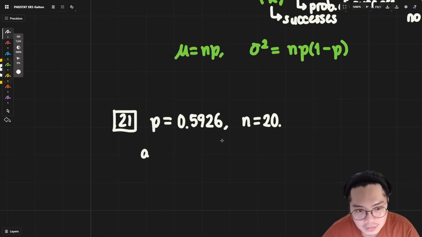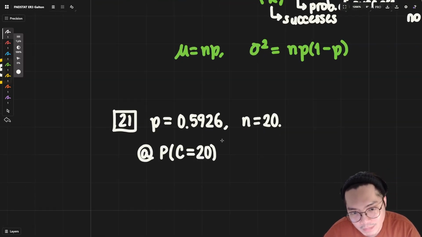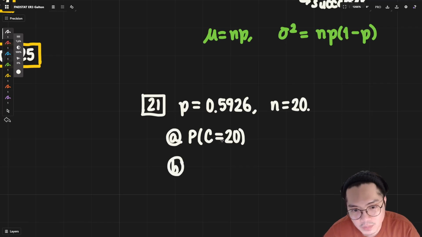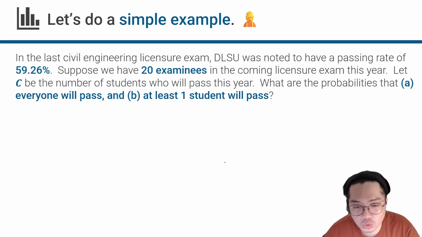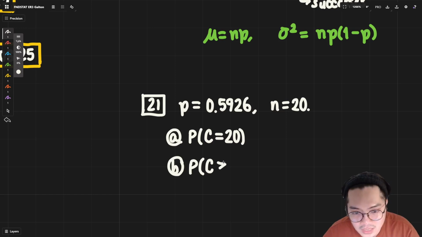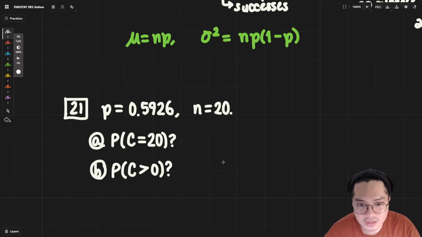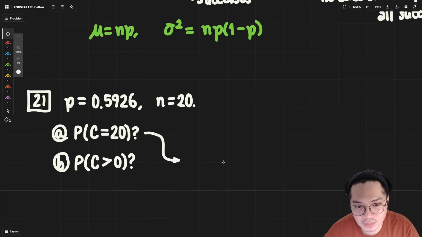So, ang pinapatanong sa atin, letter A, what is the probability that all 20 will pass? And letter B, what is the probability that at least one student will pass? Say, for example, this thing. Okay? The first one, it's very easy because we can just plug it into our equation.